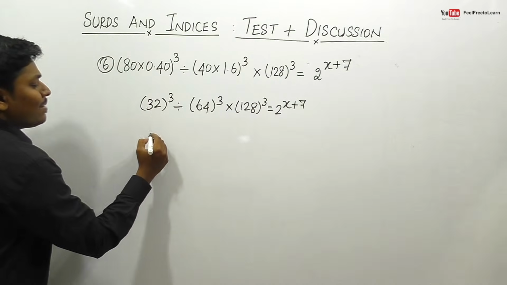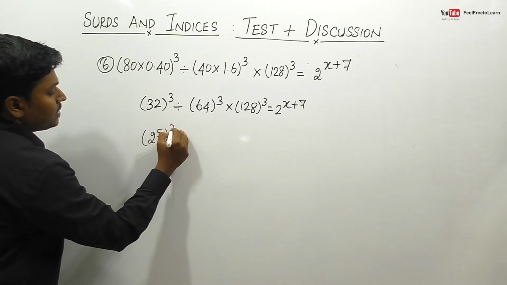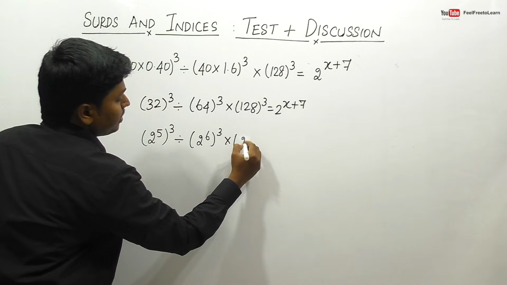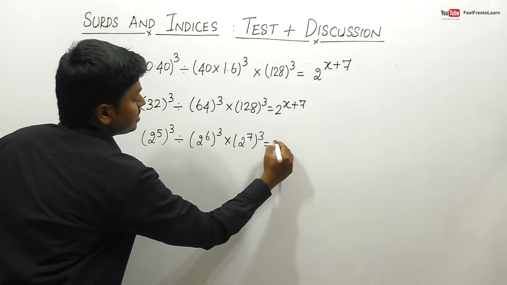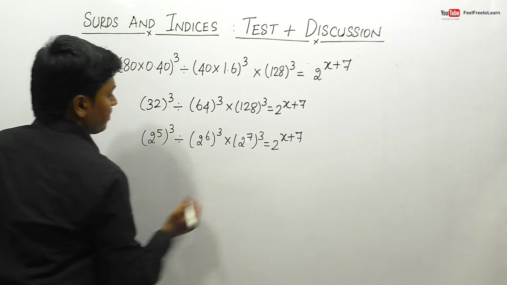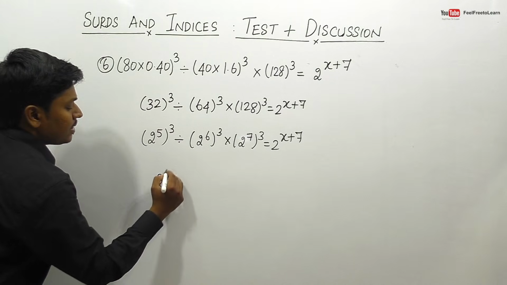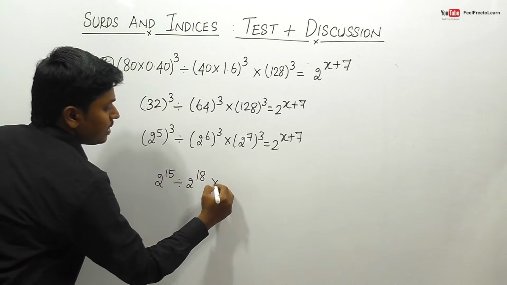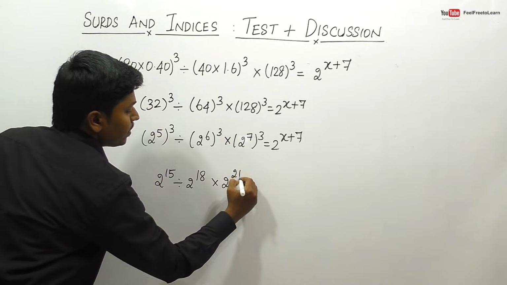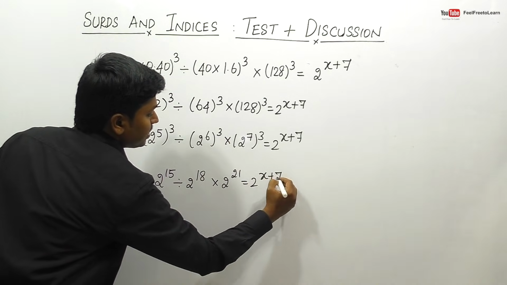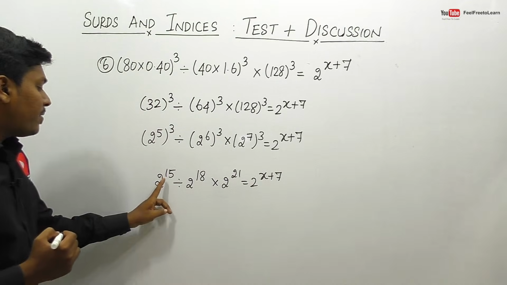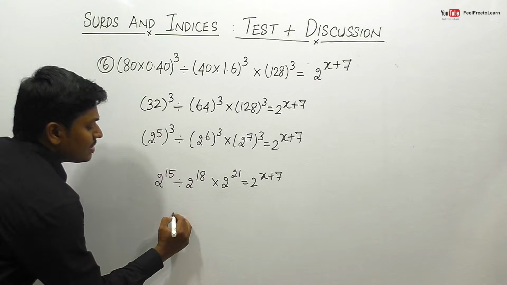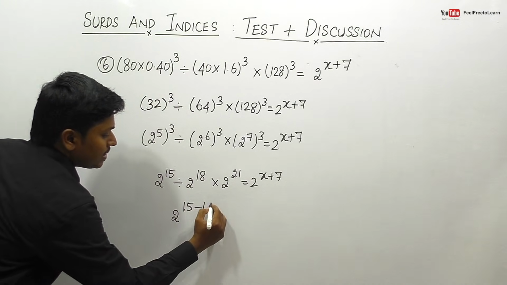So friends, 32 can be written as 2 power 5. So power 3 divided by 64 will be 2 power 6 power 3 into this will be 2 power 7 power 3 is equal to 2 power x plus 7. So friends, 5 into 3 will be 15, right? So 2 power 15 divided by 2 power 18, 6 into 3 will be 18. So 7 into 3 will be 21 is equal to 2 power x plus 7. So friends, here it is a power m divided by a power n. This will be a power m minus n, right? So finally this can be written as 2 power 15 minus 18.